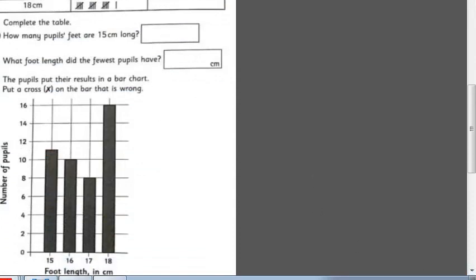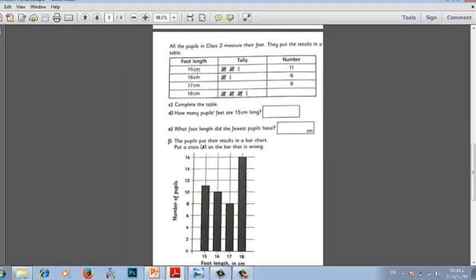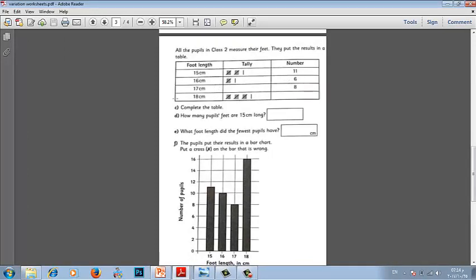All the pupils in class 2 measure their feet. They measure the size of their feet. Put the results in a table. 15 centimeter, 11 people with 15 centimeter foot length. 16 centimeter, 6. 17 centimeter, 8. 18 centimeter, let's see, 5 and 5, 10 and 5, 15, and 1, 16. We have to complete the table. 8. We have to draw 8 here in tally way.